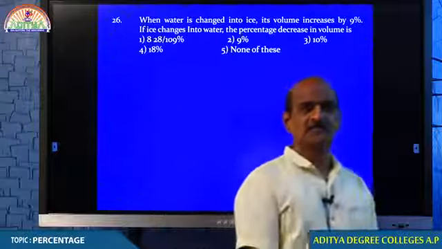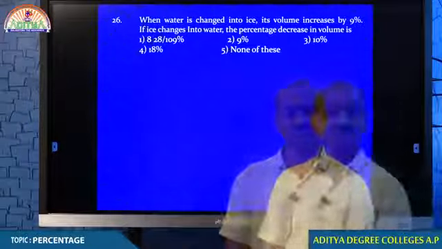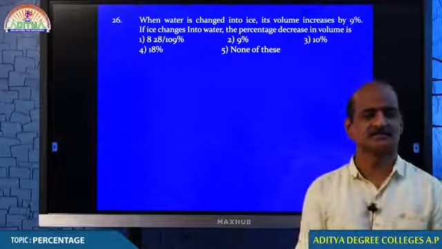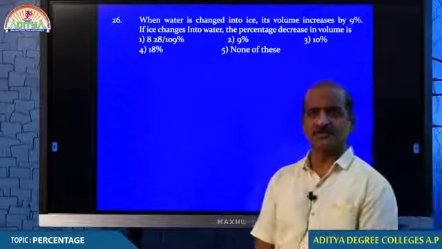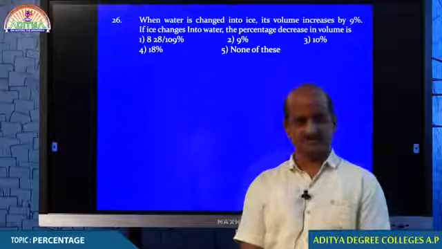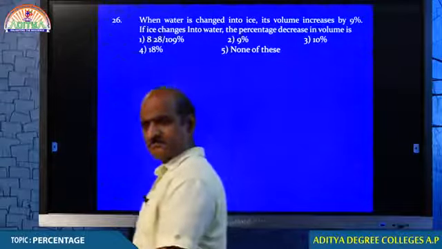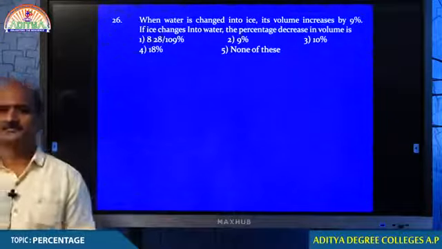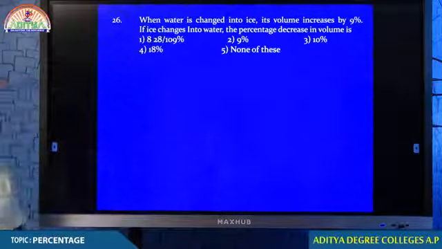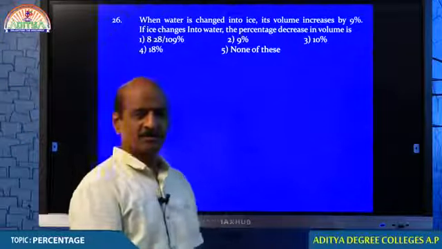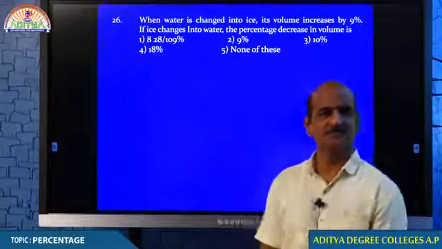I am expecting your answer. Post your answer. Increases, decreases. You have to use either of the formulas. Students, I am waiting for your answer. Any one of you? What is your answer? Come on, man.